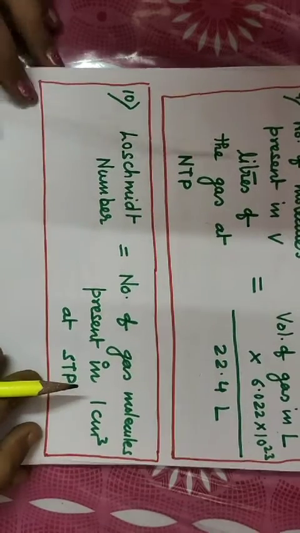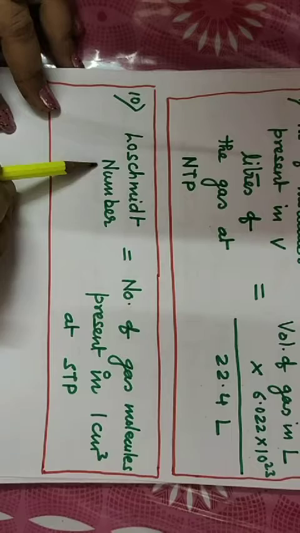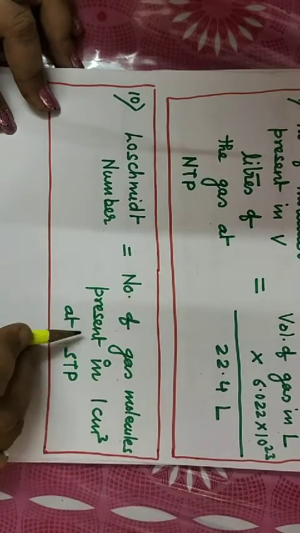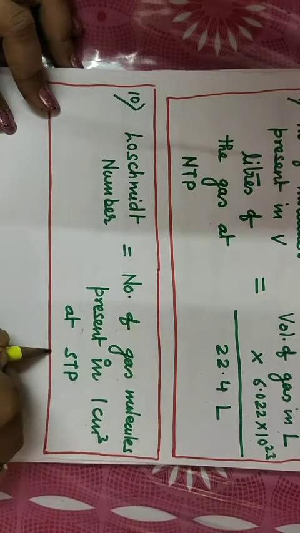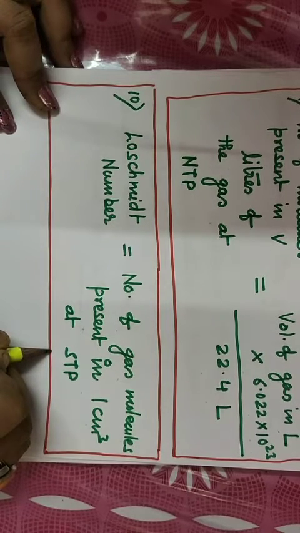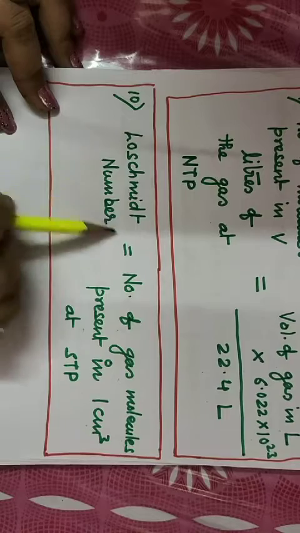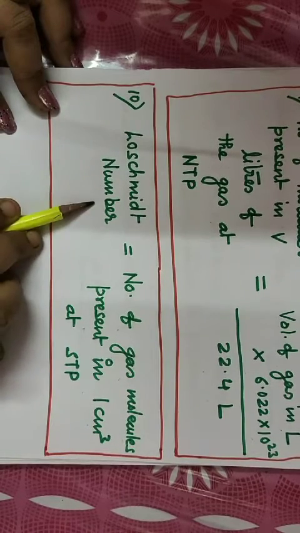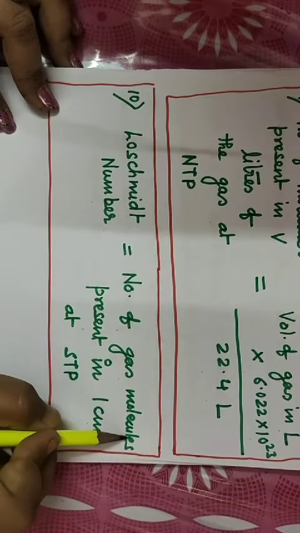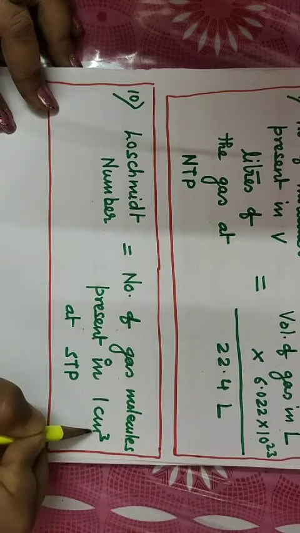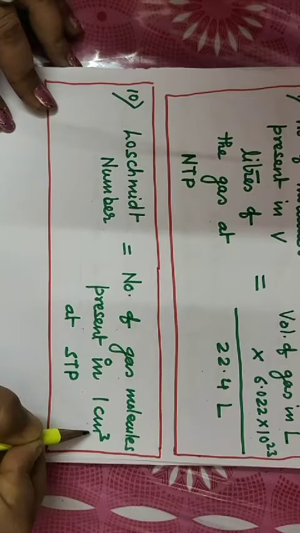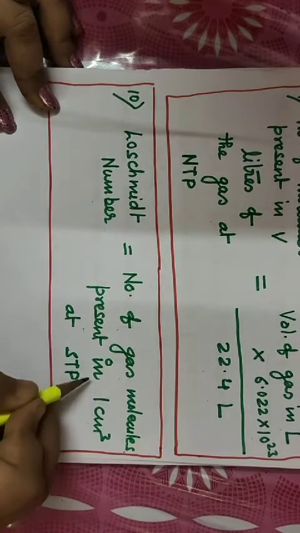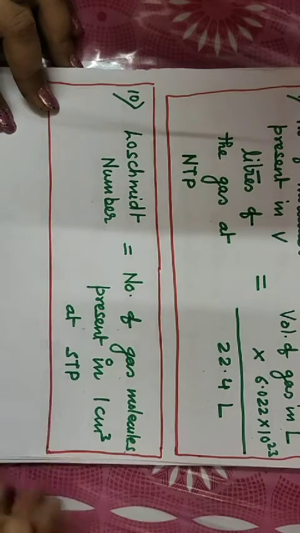I can tell you a very interesting number, the Loschmidt number. This number is equal to the number of gas molecules present in 1 centimeter cube at STP. Like Avogadro number, this is another number, the Loschmidt number. What is the Loschmidt number? It is the number of gas molecules present in 1 centimeter cube at STP.